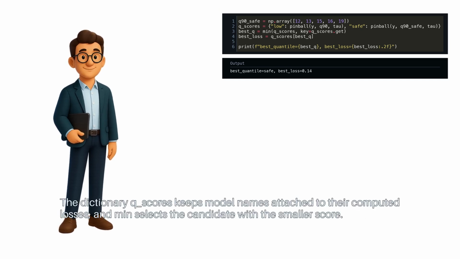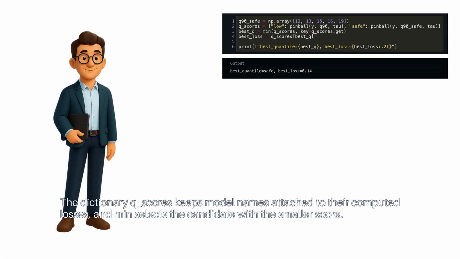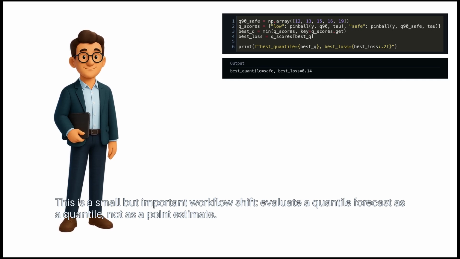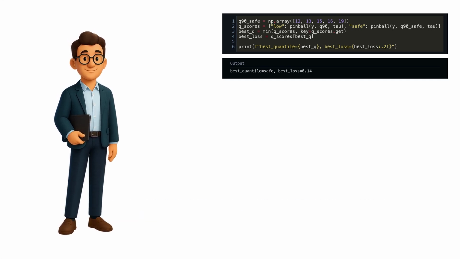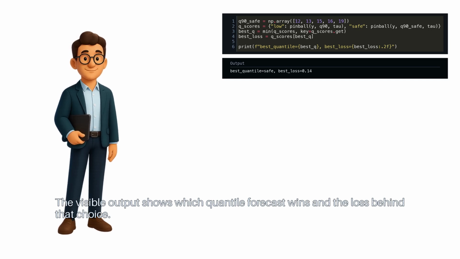The dictionary Q scores keeps model names attached to their computed losses, and min selects the candidate with the smaller score. This is a small but important workflow shift. Evaluate a quantile forecast as a quantile, not as a point estimate. The visible output shows which quantile forecast wins and the loss behind that choice.